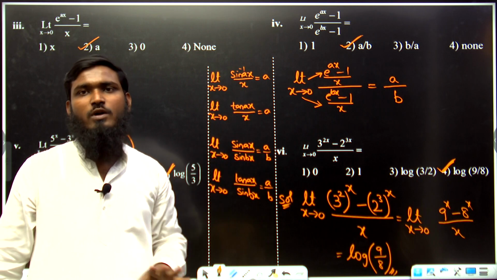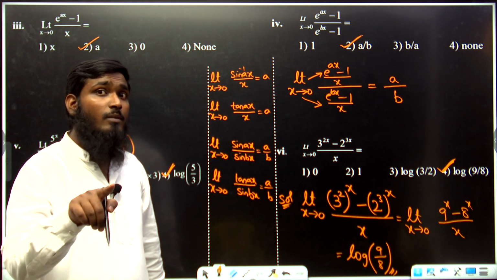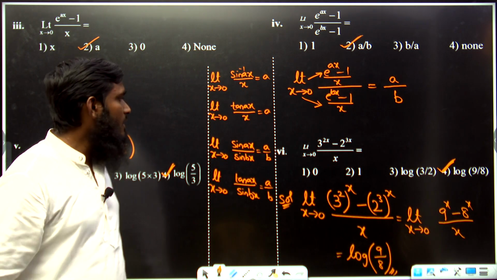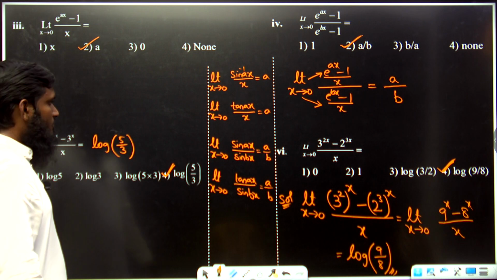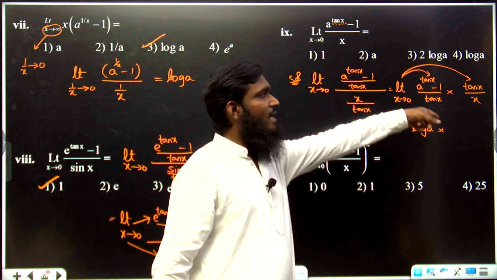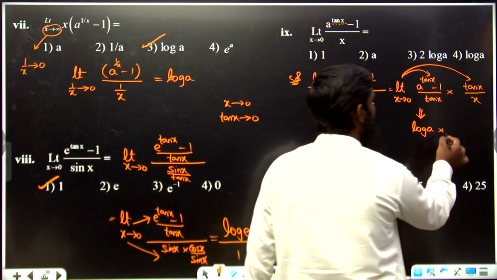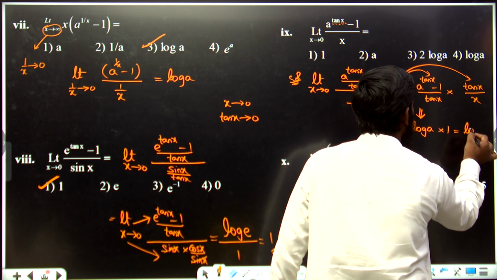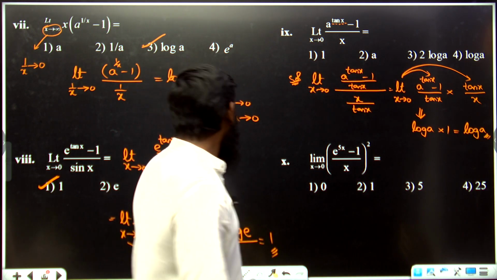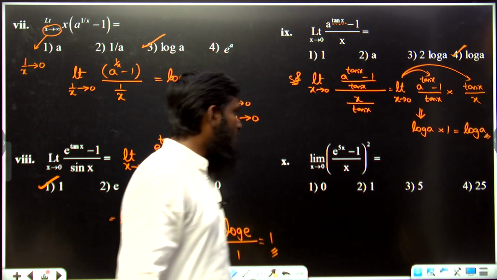So for all this, we have taken the answer as coefficients only, and it is also applicable for inverse trigonometry, hyperbolic, inverse hyperbolic. This part we have taken over here, and the same part we are applying over here. So if you apply this, tan x by x is equal to 1, so into 1 we have taken. What is the final answer now? Log a is the final answer. Log a means which option? Fourth option is correct. Now let us see the next question.